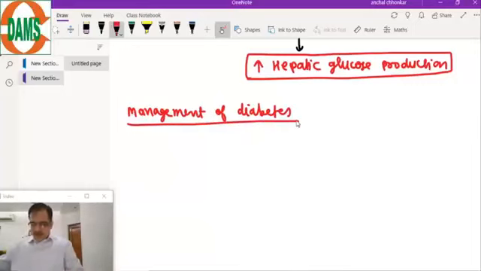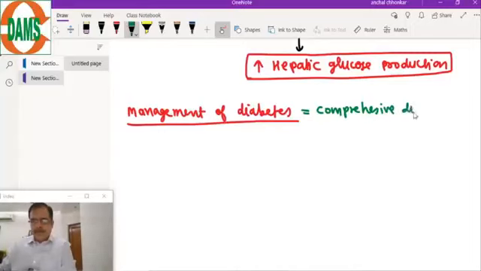Management of diabetes. The most important point is, when the patient comes to us, we will do some examination and we will do the lab tests. So what is that protocol? That protocol is known as comprehensive diabetes evaluation. So the number one step here is a comprehensive diabetes evaluation.